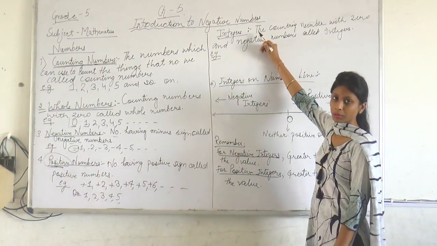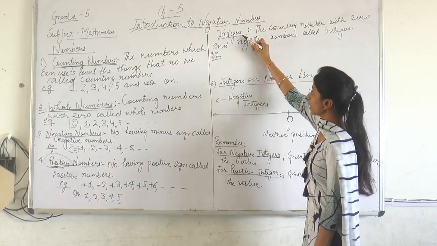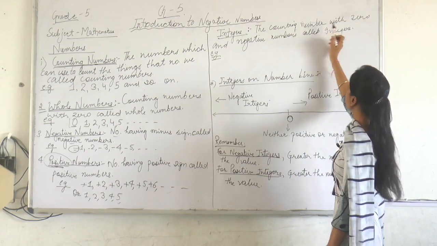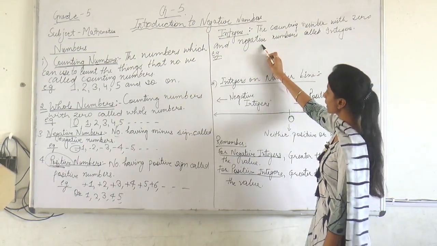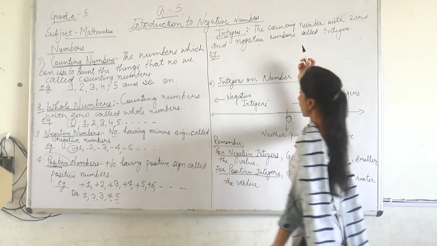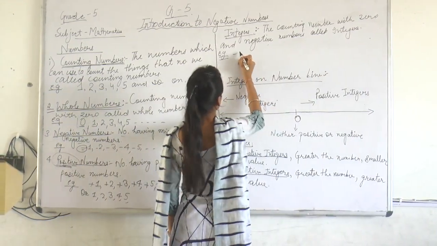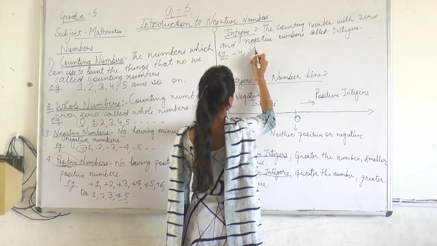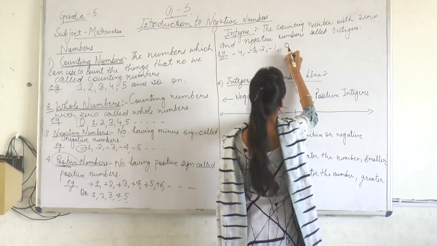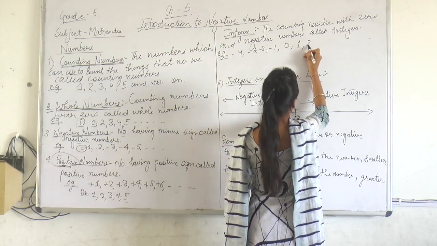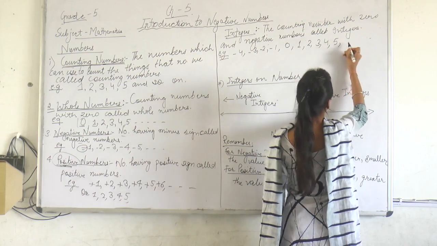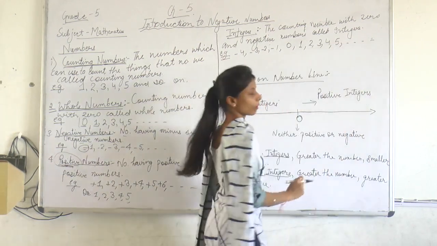Next, moving on to the integers. This is a new term that comes in your chapter. So let's start. What are integers? The counting numbers with 0 and the negative numbers are called the integers. Like I take here minus 4, minus 3, minus 2, minus 1, 0, 1, 2, 3, 4, 5 and so on.